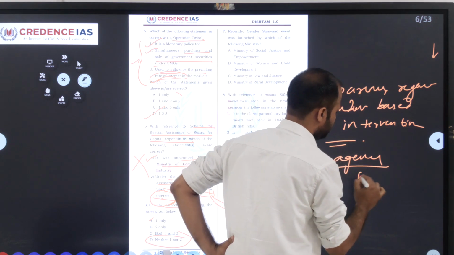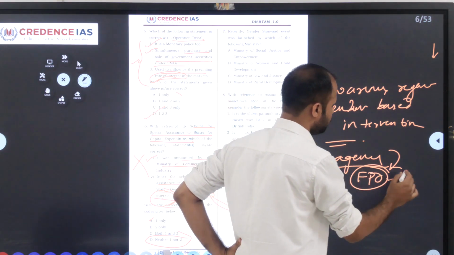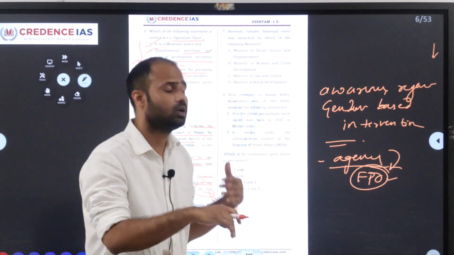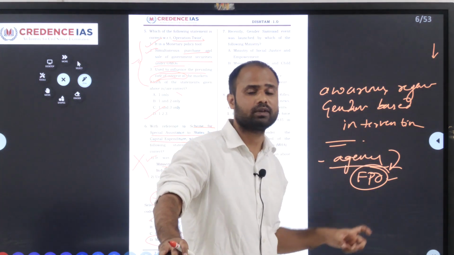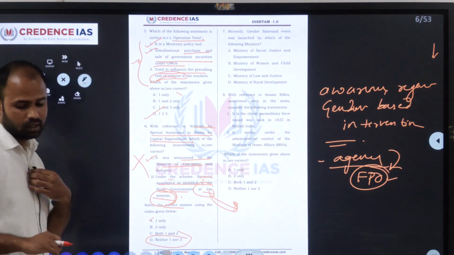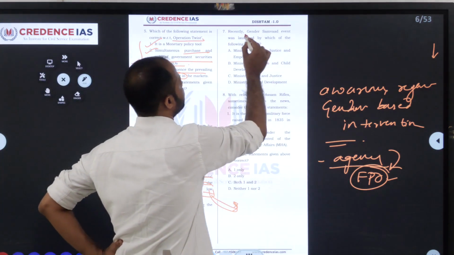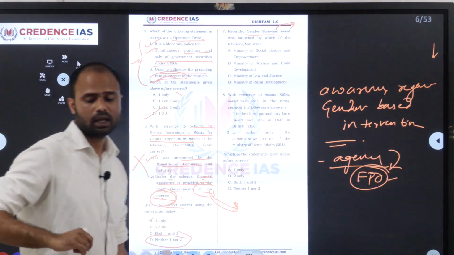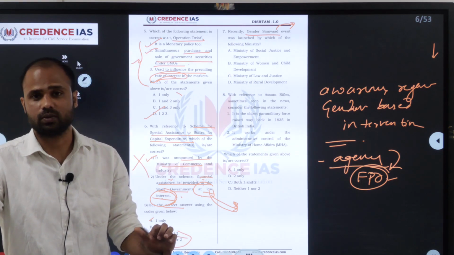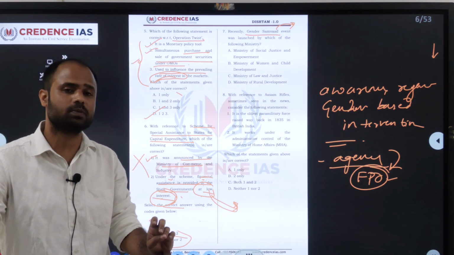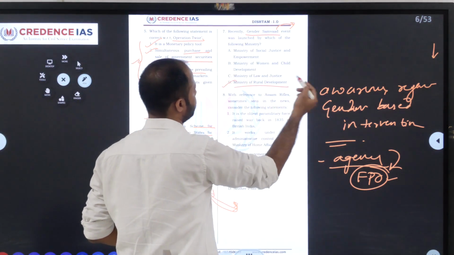Agencies means FPO. What are the measures taken by the other states to improve the FPO, the farmer producer organization, or the nutrition level of the women, or how to get land rights to the women? What are the measures they have taken? You can learn from the other states. At the same time, we can understand the gender intervention globally also. And this Gender Samvad has expertise to handle the issues. We can get to know how to handle the difficulties faced by the women and how to eradicate those difficulties. With this, we can answer that it is the Ministry of Rural Development.